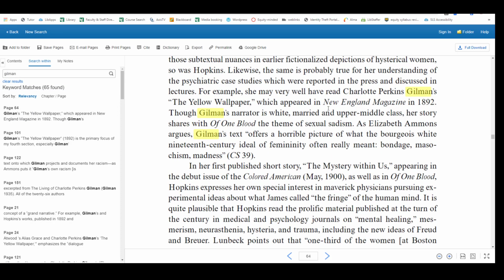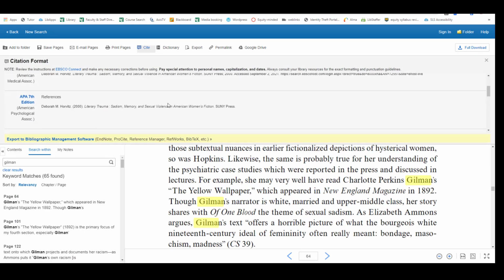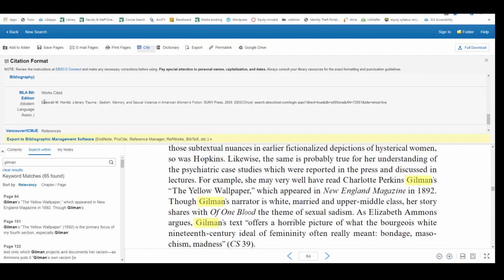And just like with my last article, there will be a Cite button, so I can save the citation. And I see with this one, I will have to modify it because it put the author's first name first, followed by her last name. But in citations, the last name comes before the first name.